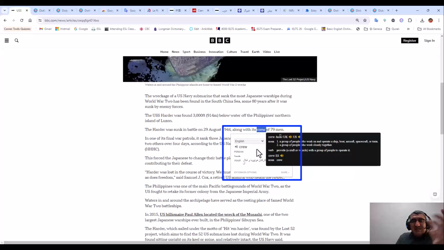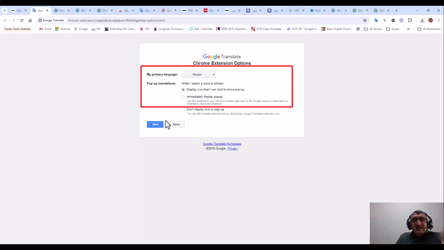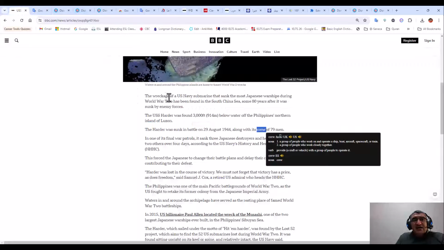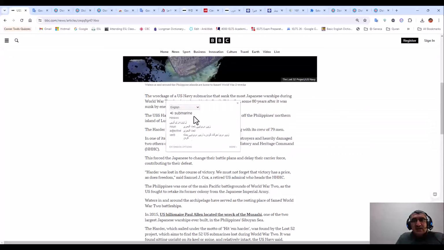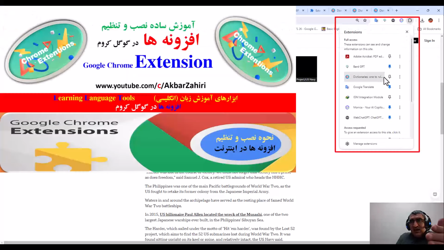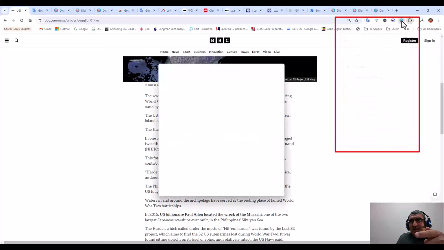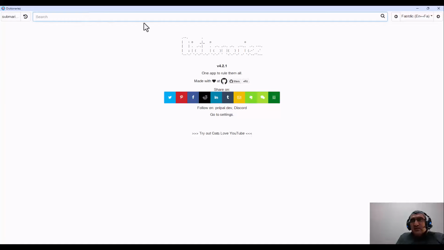But it makes me confused, and it is not good because sometimes I need to double click to select it. So I usually here in options click on display. It means that anytime that I need it, I myself can click on this small icon and give the meaning. So it is the same with this one. If you go to your extension here, if you pin it here, you will see it here. If you click on pin, it will be here, and you can access the dictionary that I told you, maximize it, and search the words here, or for example, pin.